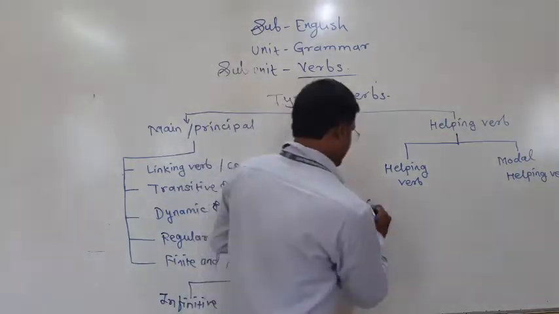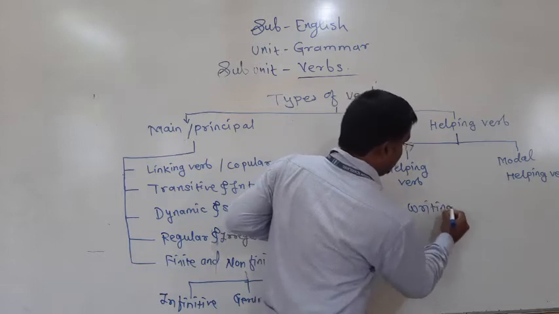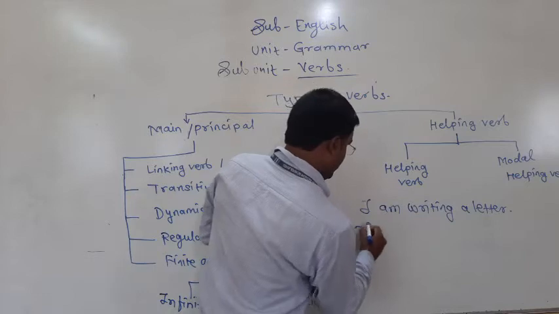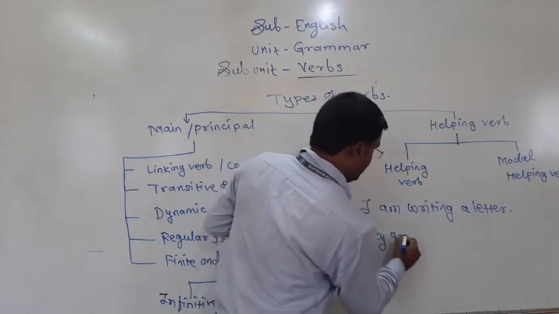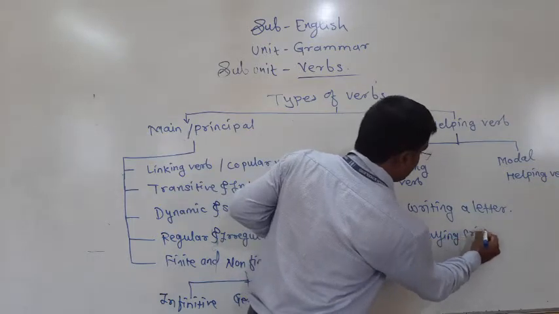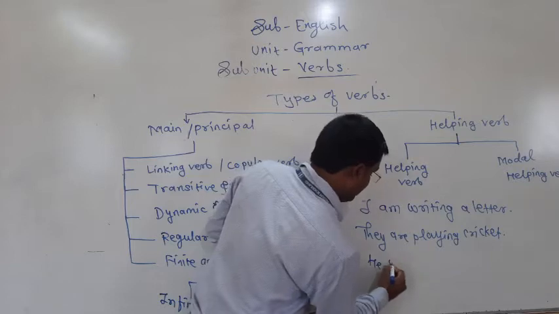I am writing a letter. Look at this. They are playing cricket. He was sleeping.